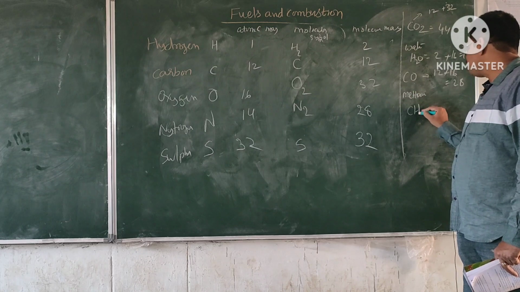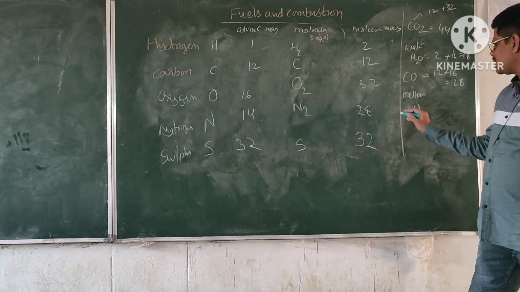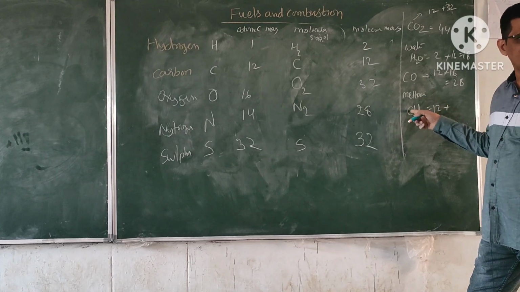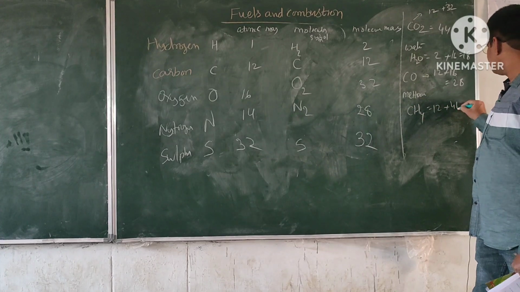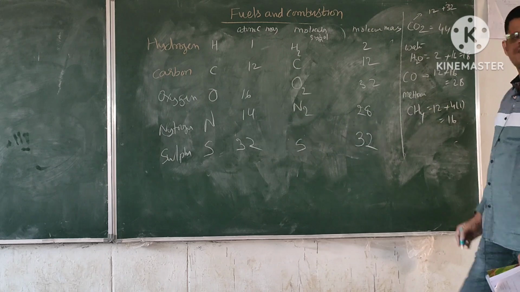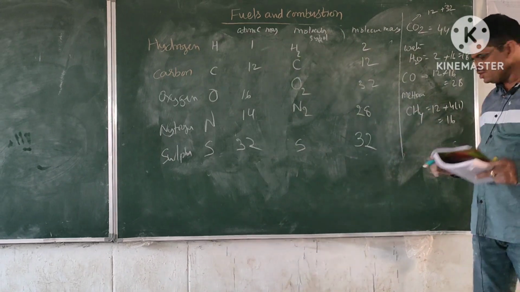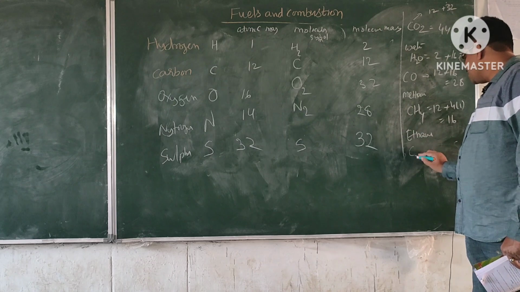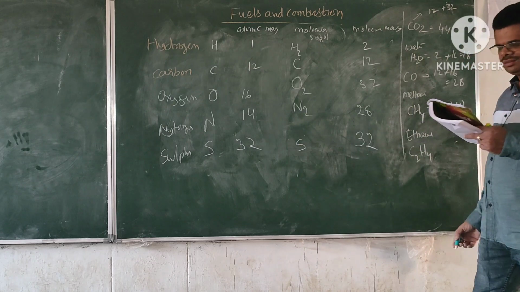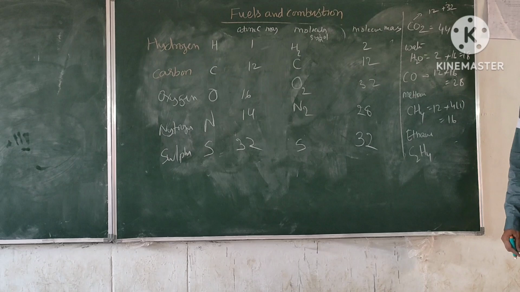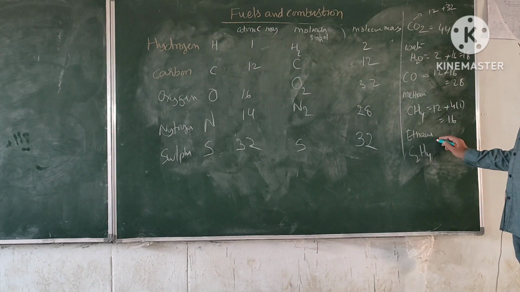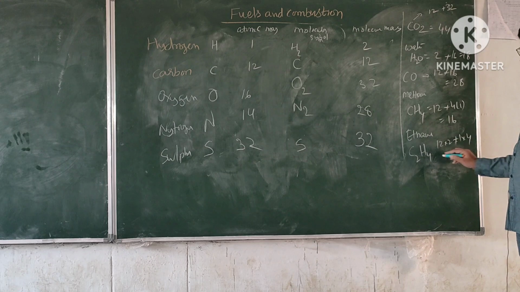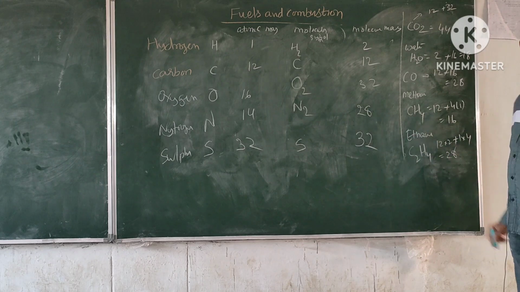Methane is CH4. So carbon 12 and hydrogen, there are 4 atoms, so 4 into 1. So that is 16. Ethane, that is C2H4. What is the value of this one? C2 means 12 into 2, plus H, 1 into 4. So this is 28.